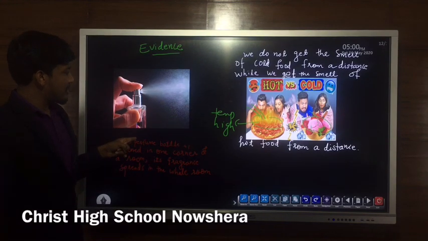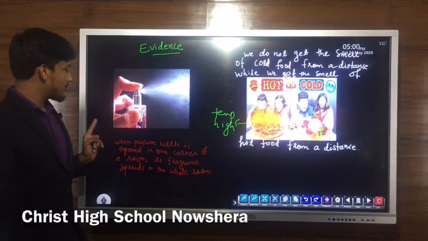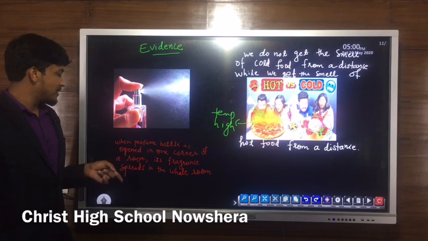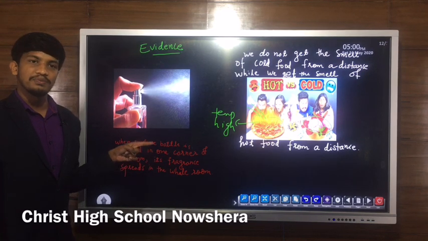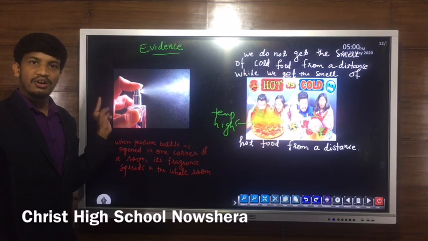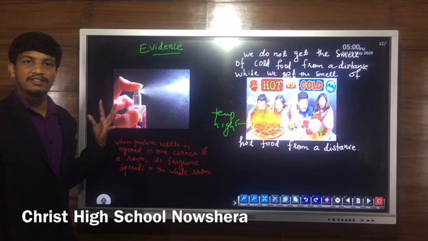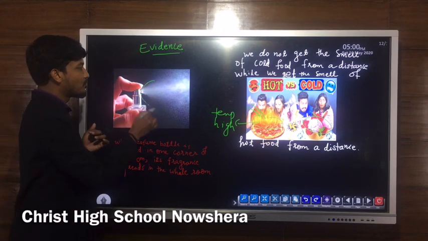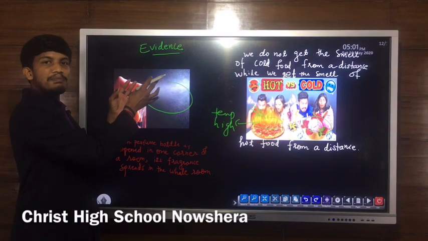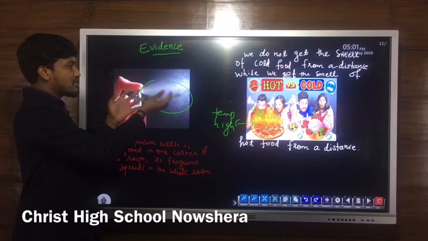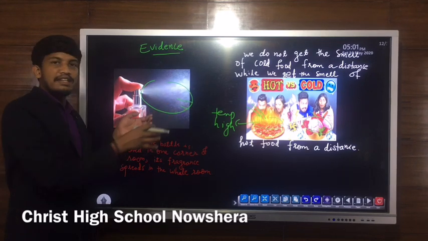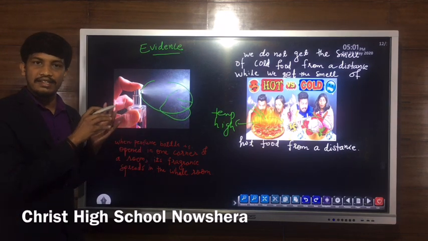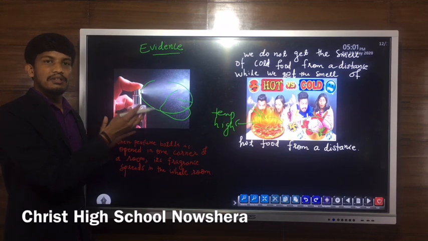Then this is another example for the movement of particles: when a perfume bottle is opened in one corner of a room, its fragrance spreads in the whole room. If you spray perfume in one corner of a room, we can see that the fragrance of the perfume spreads in the whole room. What happens? Because of the movement. Because the perfume particles, which are in the form of gas, mix in air. So that's why you get the smell. That means there is movement of gas particles of perfume with air.